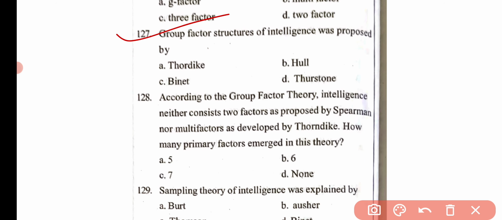Then the next question is, group factor structures of intelligence was proposed by Thorndike, Hall, Binet, and Thurstone. Group factor theory. Here the correct option is option D. Correct answer is option D.